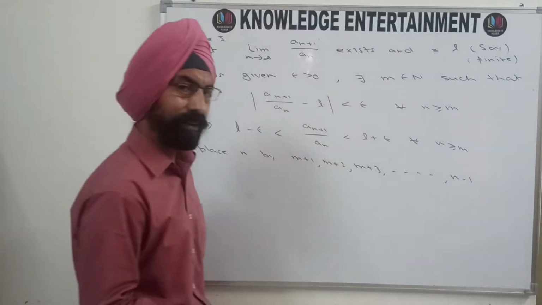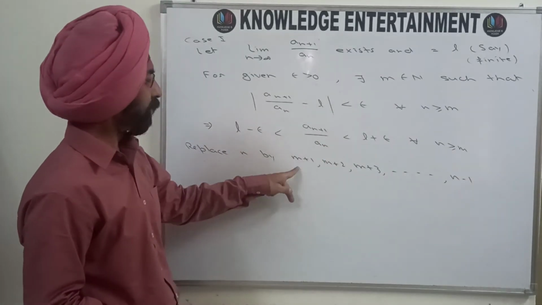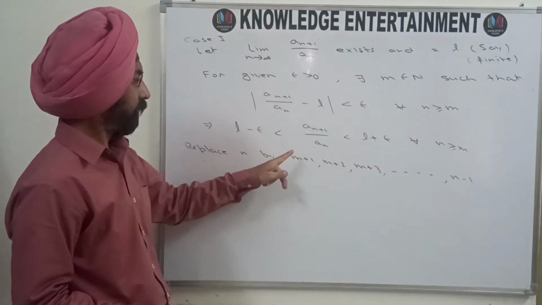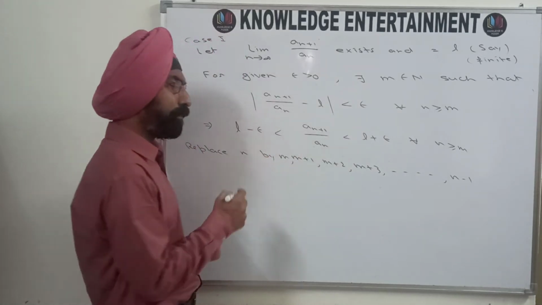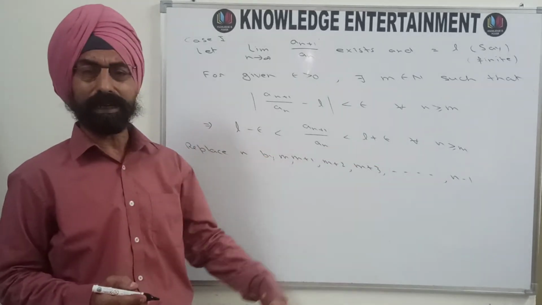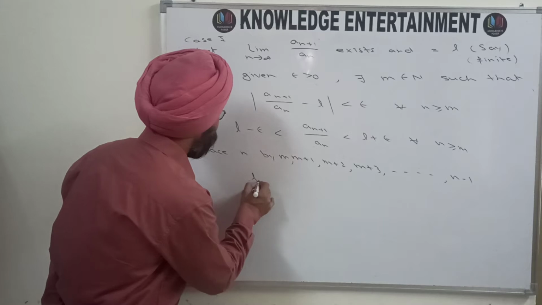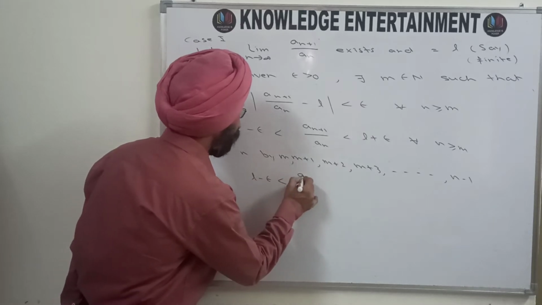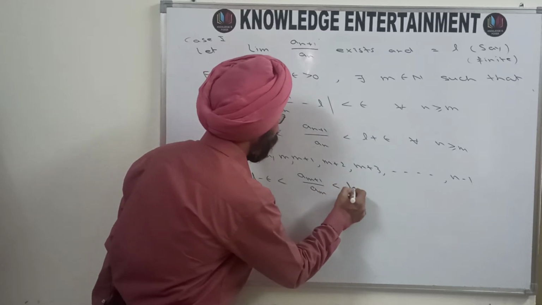So replace n by m, m plus 1, and so on up to n minus 1. Putting m here, this will become L minus epsilon less than a m plus 1 upon am less than L plus epsilon.